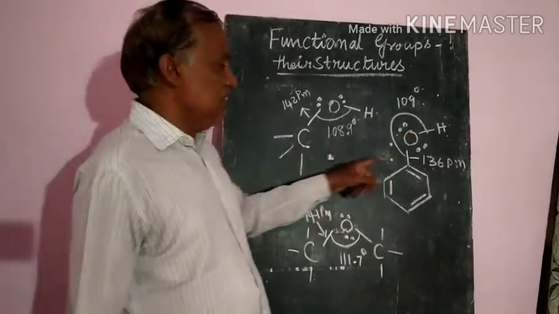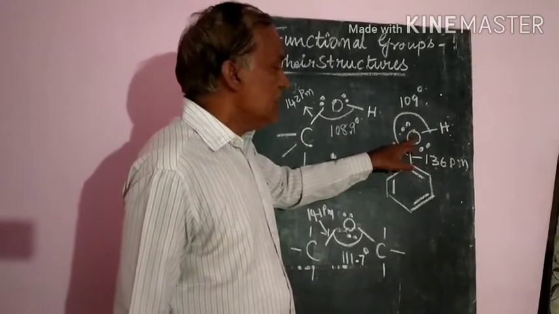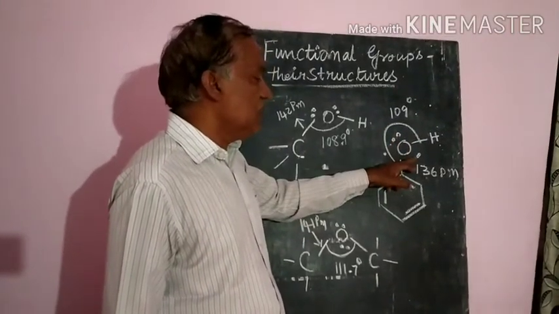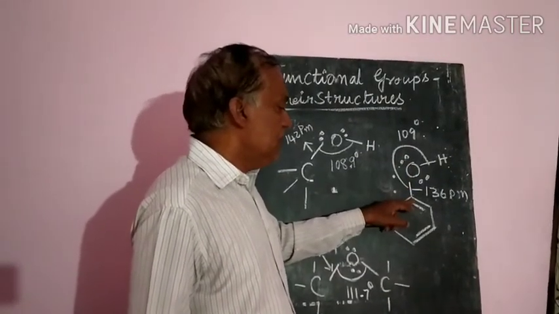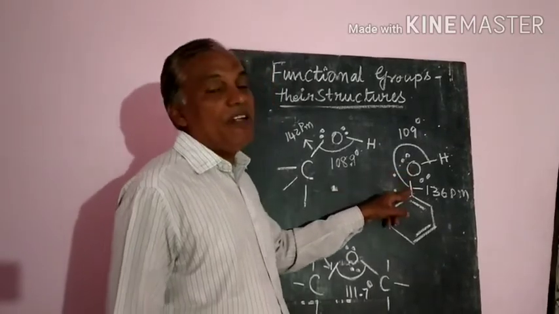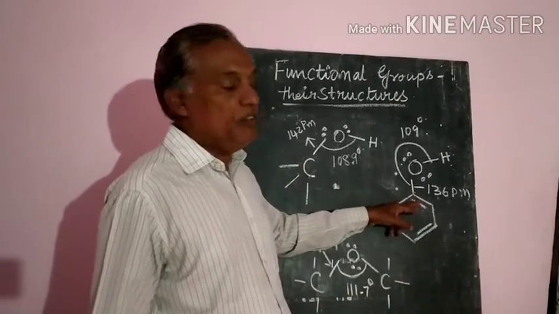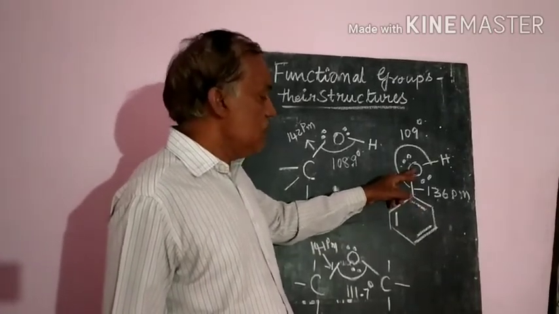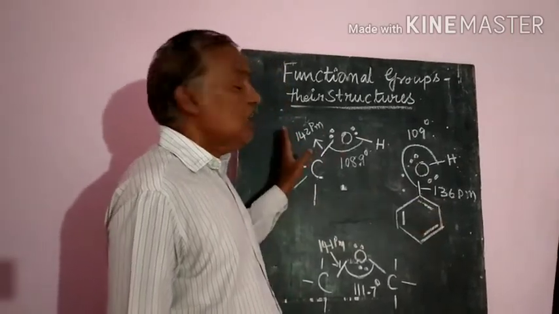So that is the reason. Second point: oxygen, since it has lone pairs of electrons, the bond between the carbon and the oxygen will have double bond character. So due to that also this bond length is less than the alcohol.